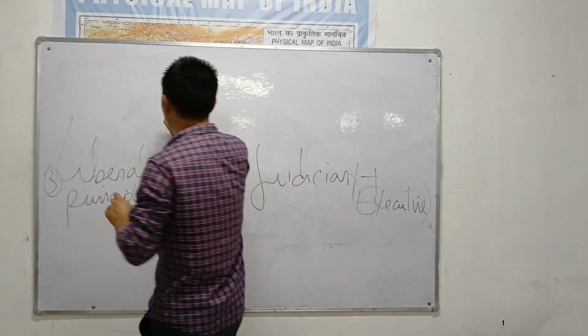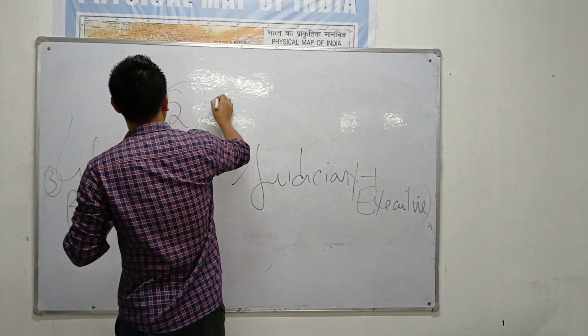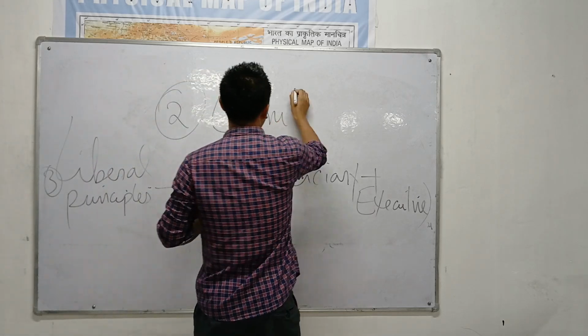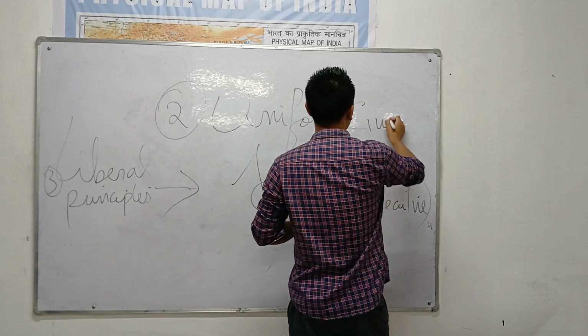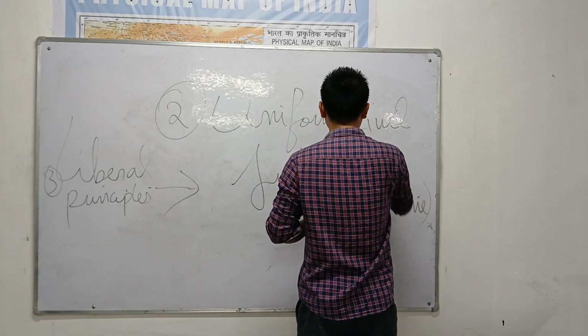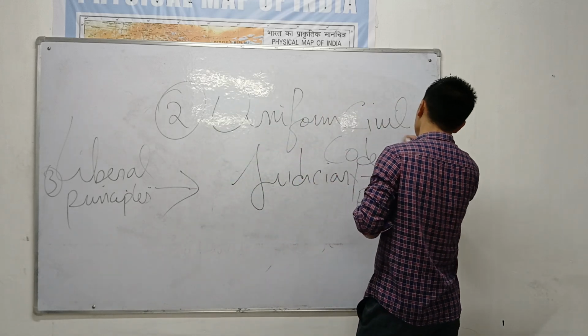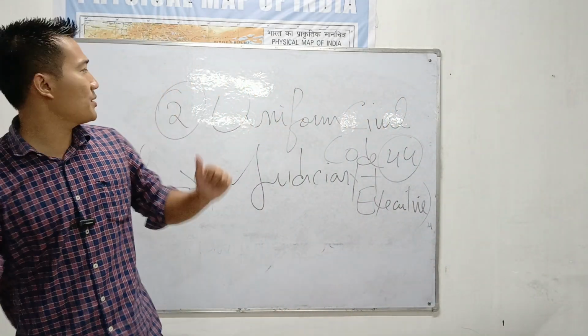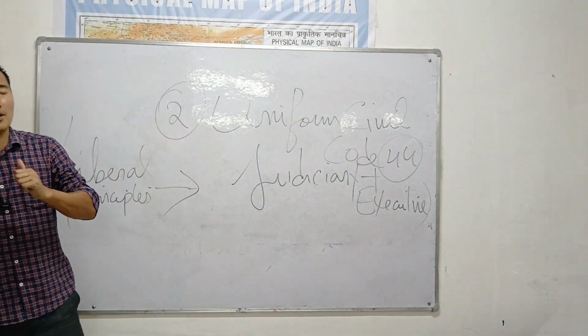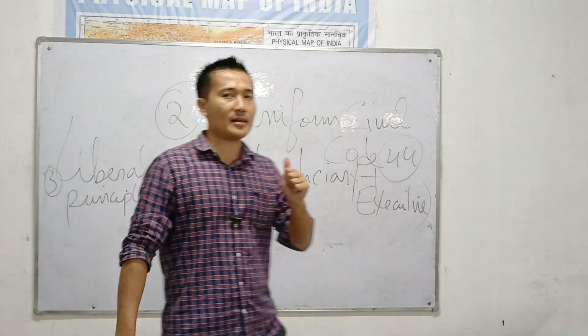Secondly, number two: Uniform civil code. I don't think you have to memorize this article. Go home and see. You go home today and make an essay on this. Article 44, Uniform civil code. A very important topic from the EAC point of view. This is going to be asked.